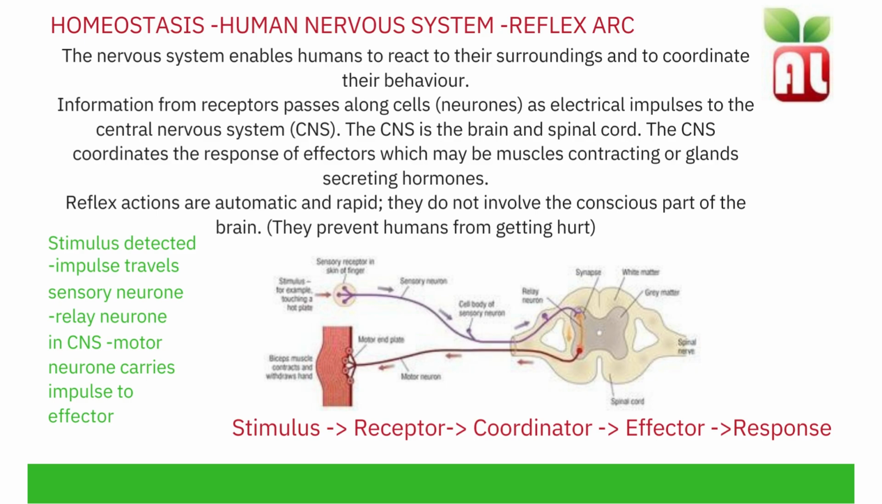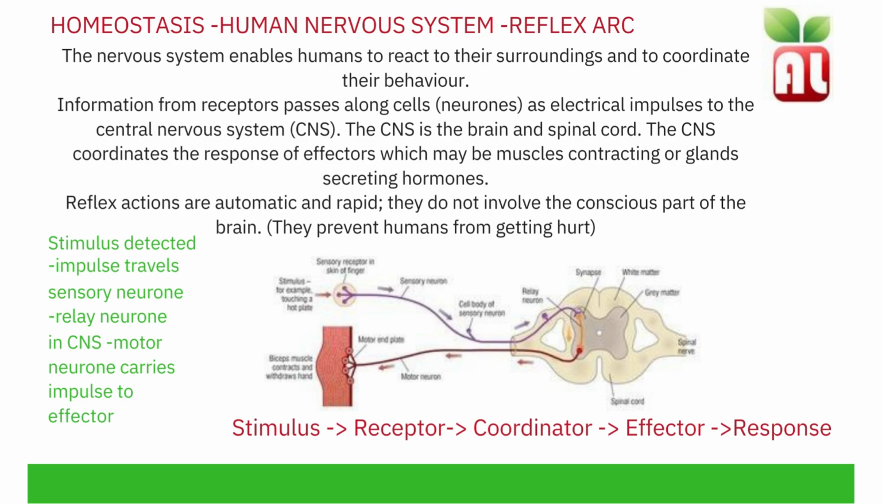A stimulus is detected. An electrical impulse travels along the sensory neuron to the relay neuron in the central nervous system. This then passes to a motor neuron, which carries the impulse to an effector. An example of a reflex action may be placing your hand on something hot and your arm muscles contracting to move your hand away from the hot plate.